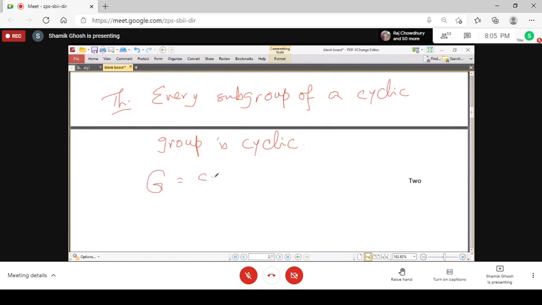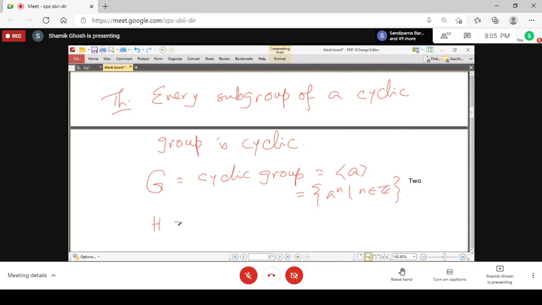So suppose we consider that G is a cyclic group, and suppose it is generated by A. That means it is the integer powers of A. I don't know whether it is finite or infinite. If it is finite, it will end at some place. If it is infinite, it will never end.